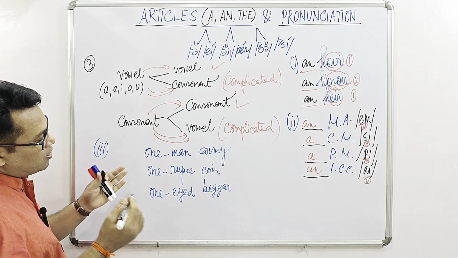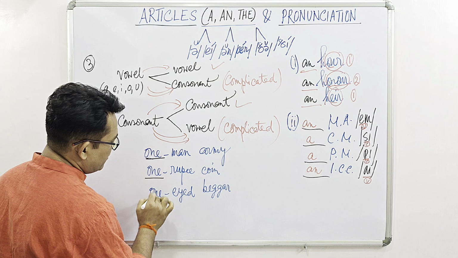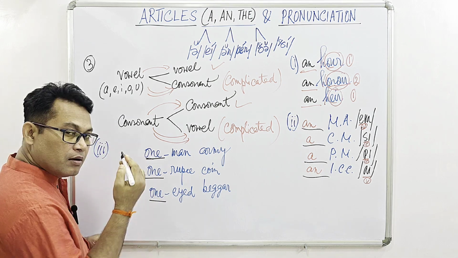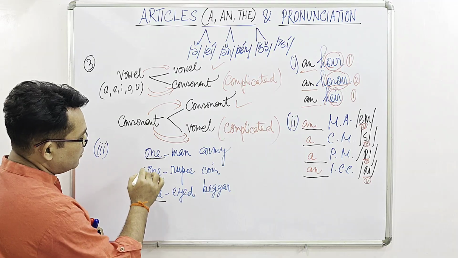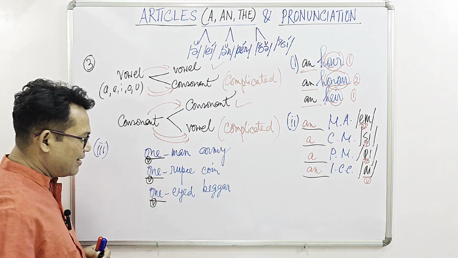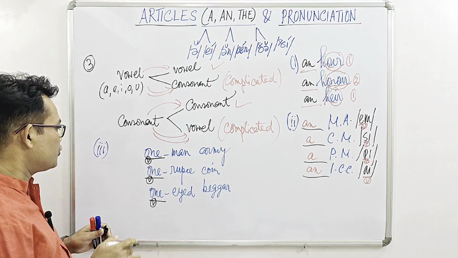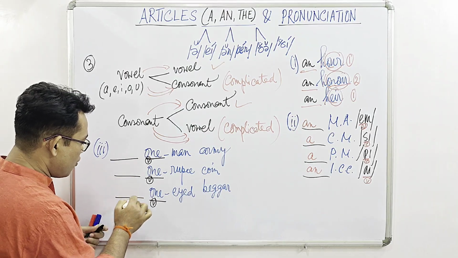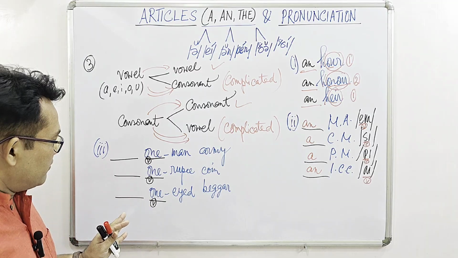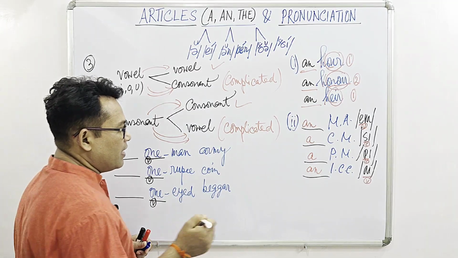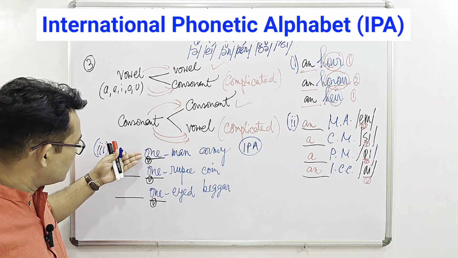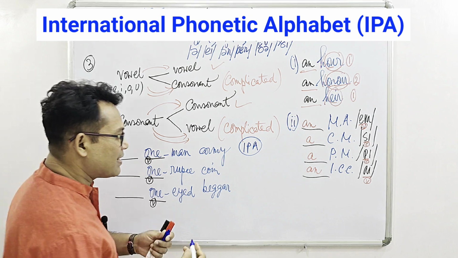So we see that all the compound phrases are beginning with one, and all of them are again beginning with vowel O. Naturally, there is a tendency in us to put an before all of them because this is vowel. Therefore, remember that according to IPA, International Phonetic Alphabet, the pronunciation of one is to be expressed like this.